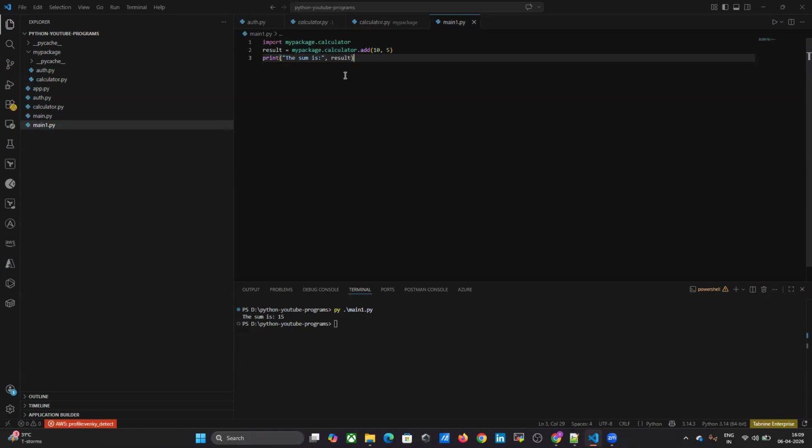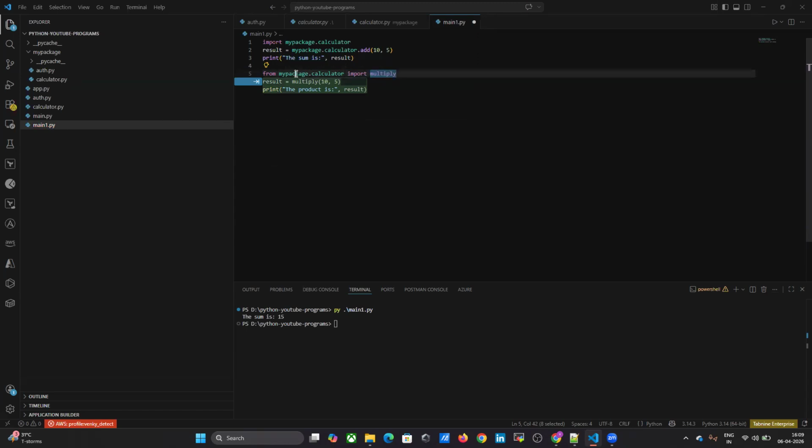I also explained the from keyword yesterday. What is the advantage of the from keyword? I write from my package, and I want to call only the multiply function in the calculator module.